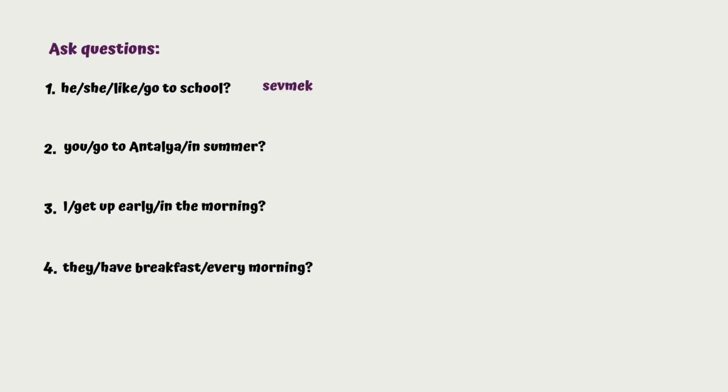So like is sevmek, go to school is okula gitmek. Now here the main verb is sevmek. Let's take a look at sevmek because we're going to conjugate sevmek, right? So I will get rid of mek. I have sev. I'm going to put simple present tense suffix. It's one syllable verb. So I'm going to add er or ar. Last vowel and the only vowel is e. So it's going to be er, sever.